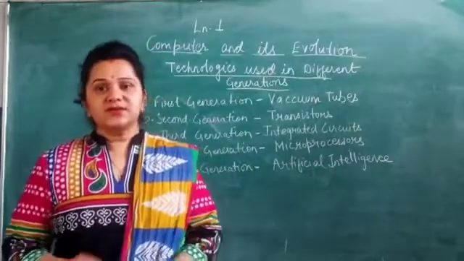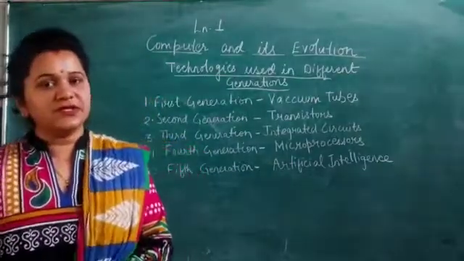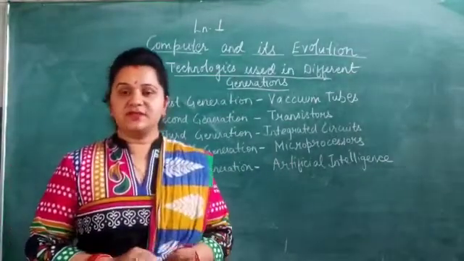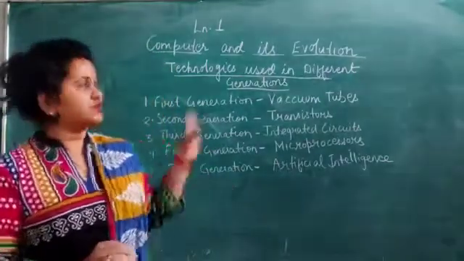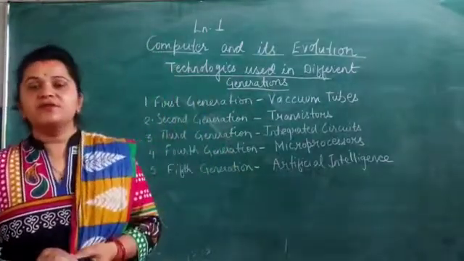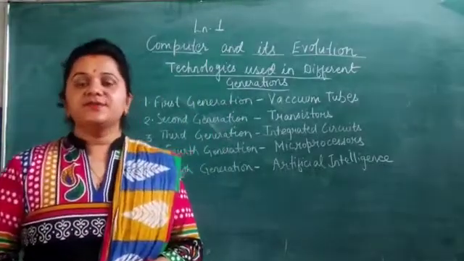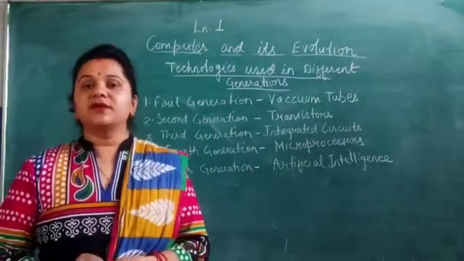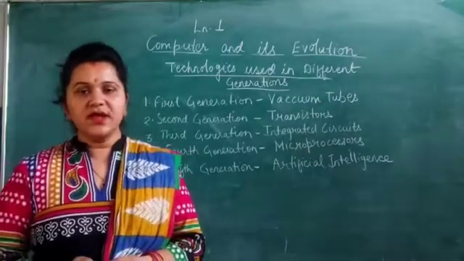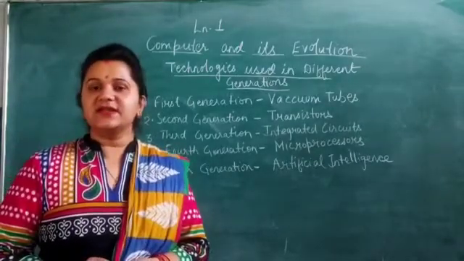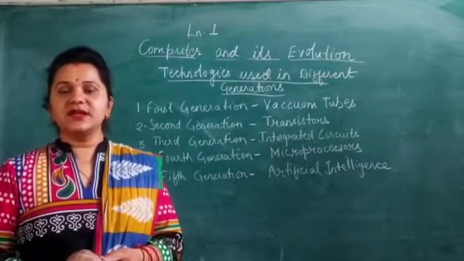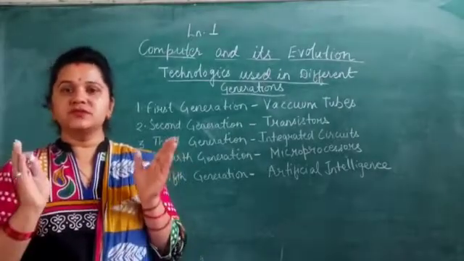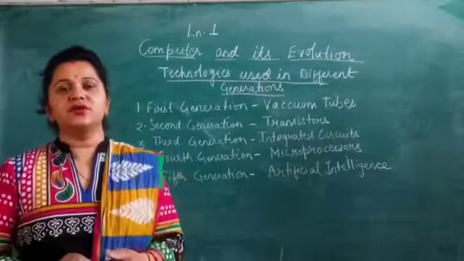Got it, children? So this is now for today. In this video, we have studied the five generations of computers. Now children, what you have to do, you have to learn the features of these computers, and just go through the chapter, read it yourself, okay children, and be regular in sending your homework. Write down the proper answers. Don't take help from the internet. Just go through your book, just use those words and write it down in your notebook.